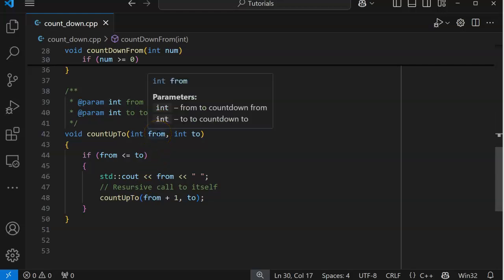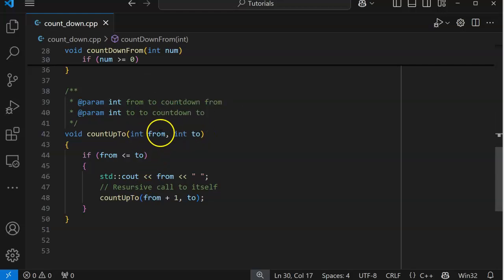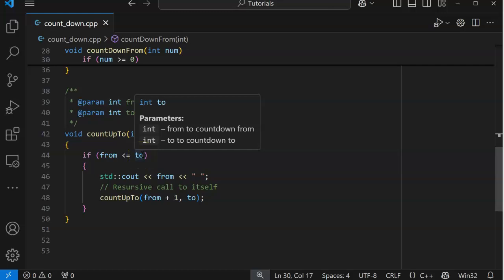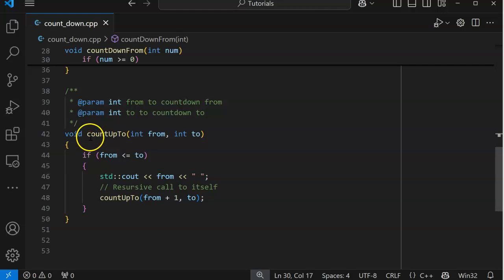Same thing with this guy. So we're going to count up to, and we have our from and our to. So as long as the from, which is the starting parameter, is less than or equal to the to, we keep going. We keep calling the same function again and again. Now, can you do this with a loop? Absolutely. You will run into situations where maybe recursion is a quick way to solve the problem. Is recursion very common? Not so much.